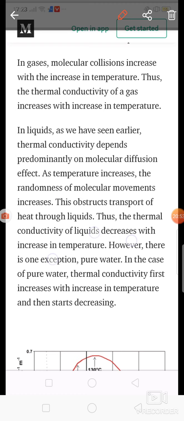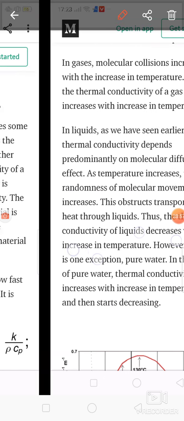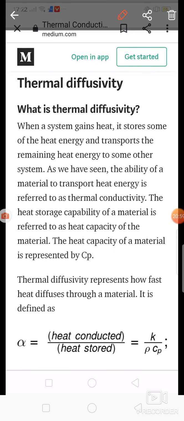So this is the effect of temperature on the thermal conductivity of solid, liquid and gases. Next point is thermal diffusivity. So what is meant by thermal diffusivity?